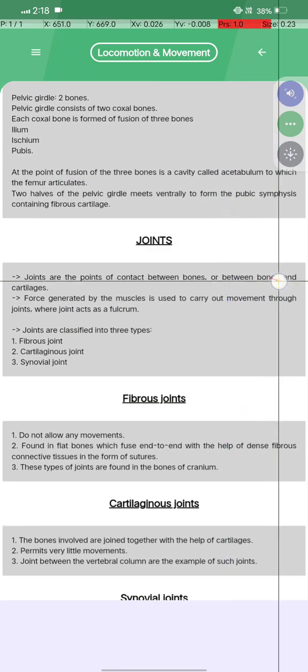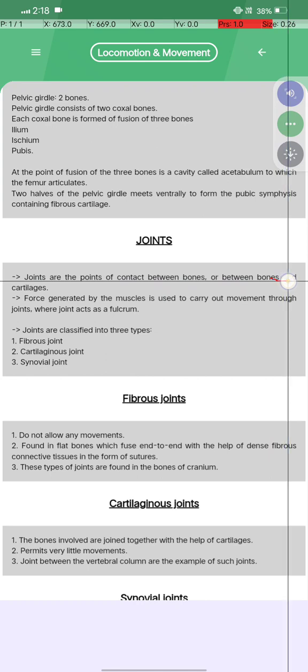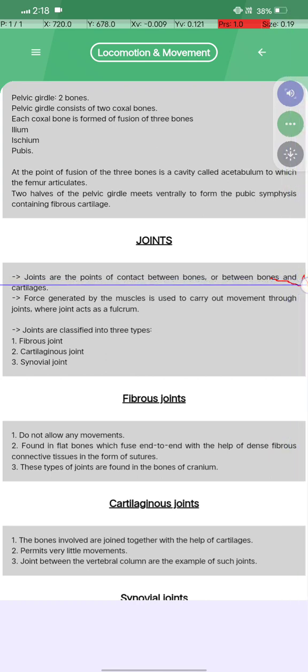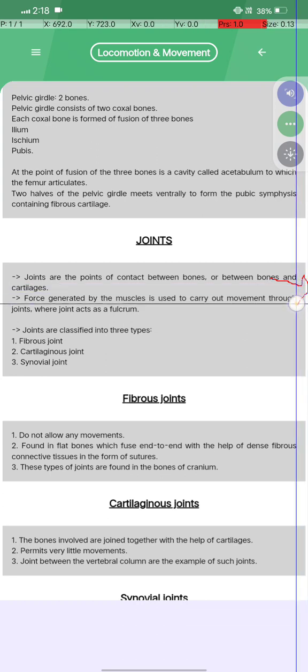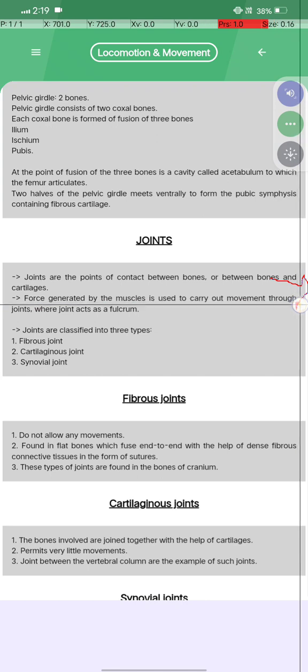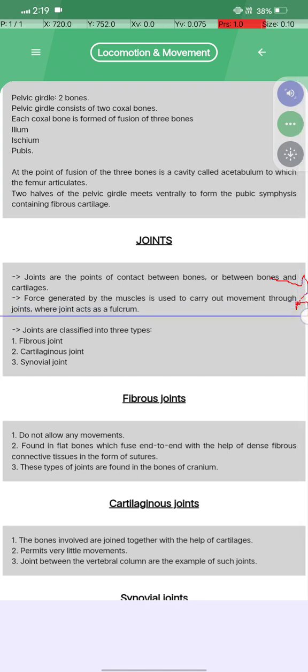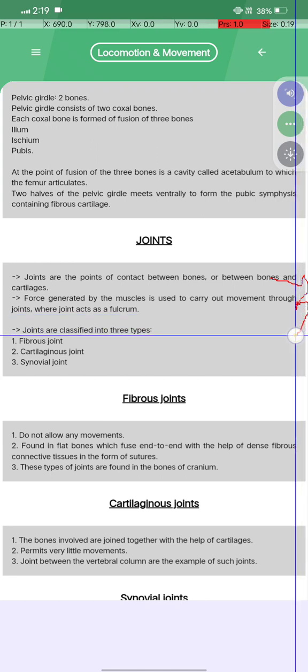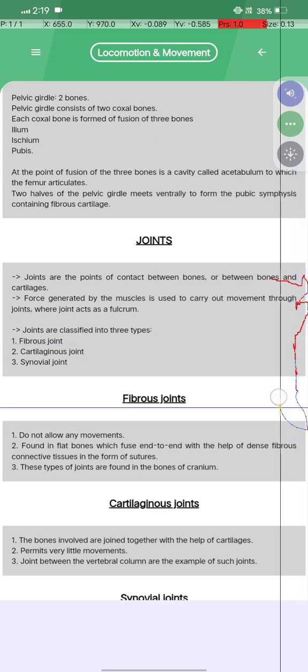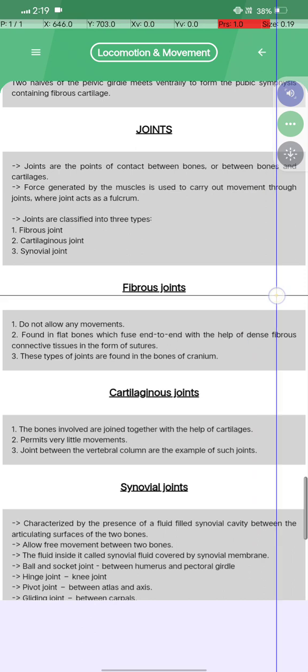Joints are the points of contact between bones, or between bones and cartilage. The force generated by the muscles is used to carry out movement through joints, where the joint acts as a fulcrum. Joints are classified into three types: fibrous joint, cartilaginous joint, and synovial joint. What is a fibrous joint? Look.